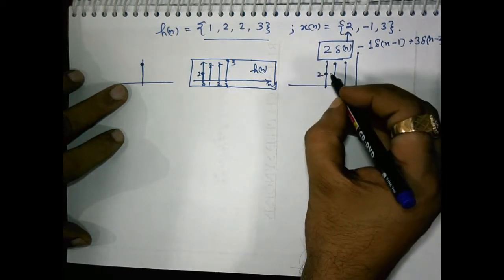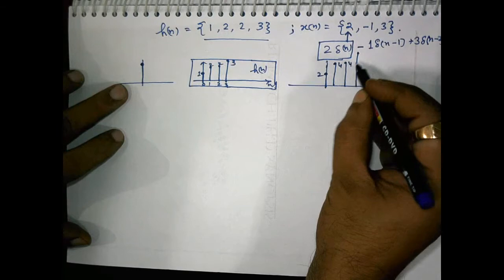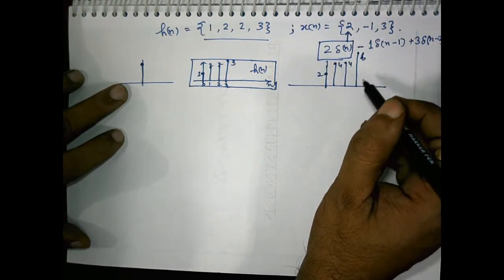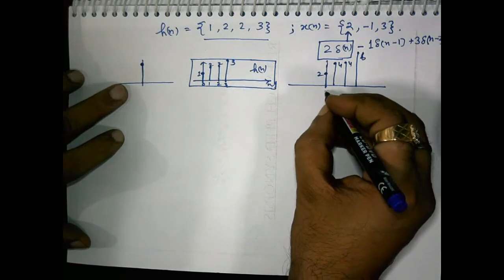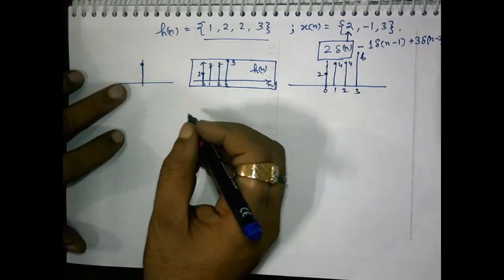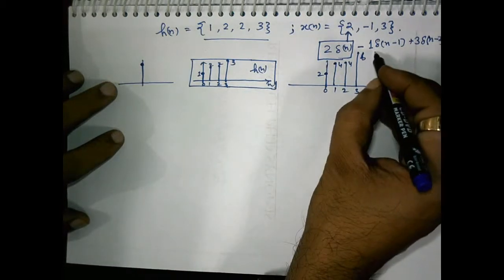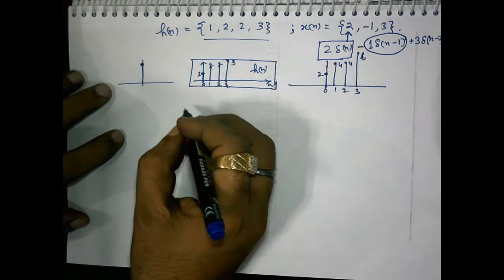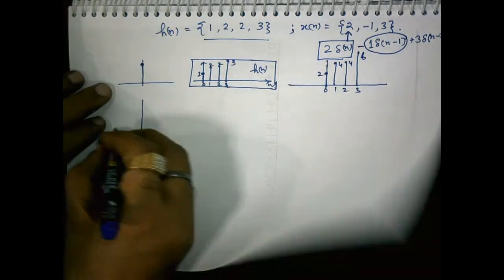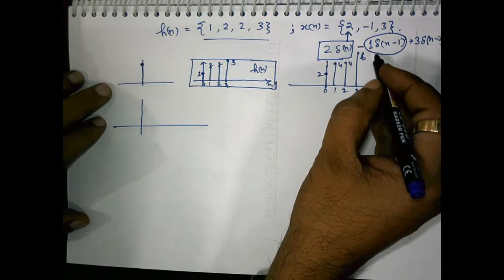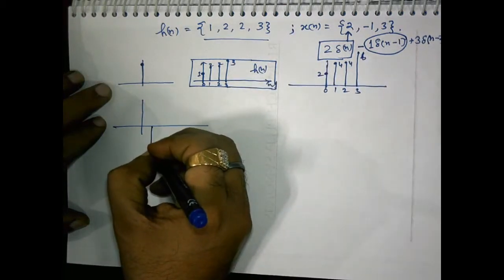So 2, 4, 4 and 6. This is what our property says. This is time index 0 1 2 3. Now if we apply this next component, the shifted impulse is multiplied by minus 1. This means here it will be like this.